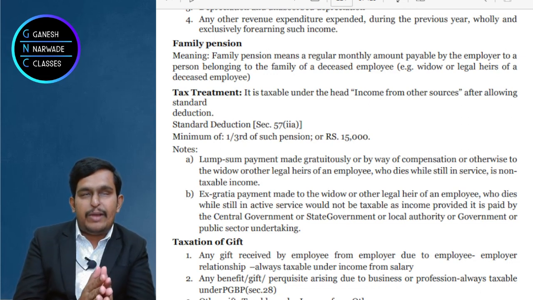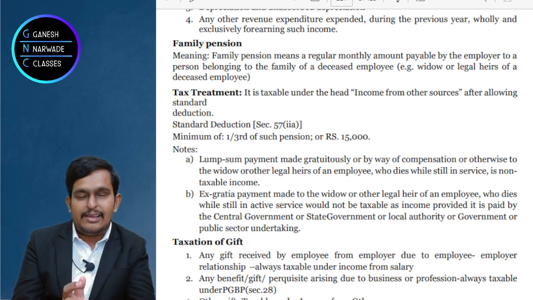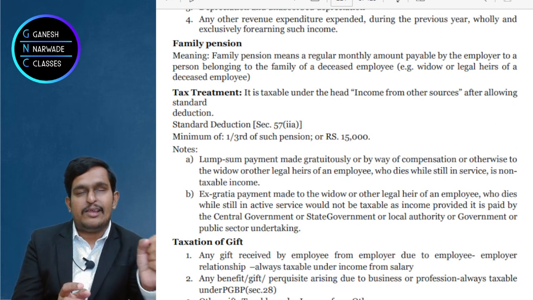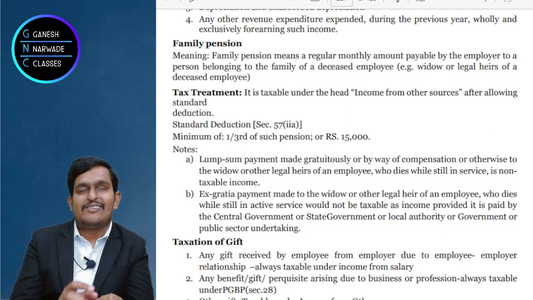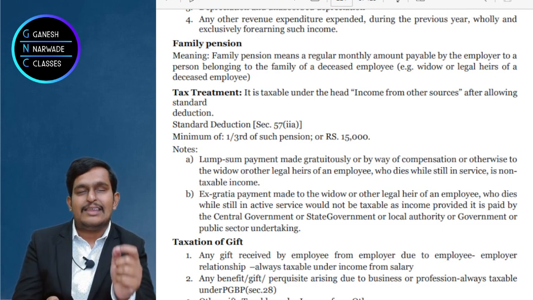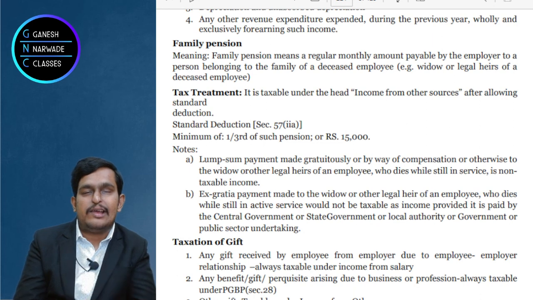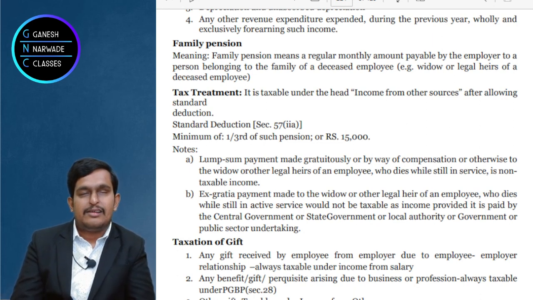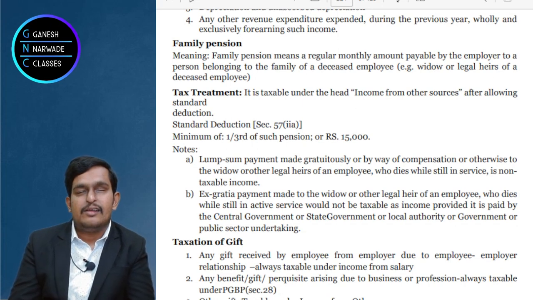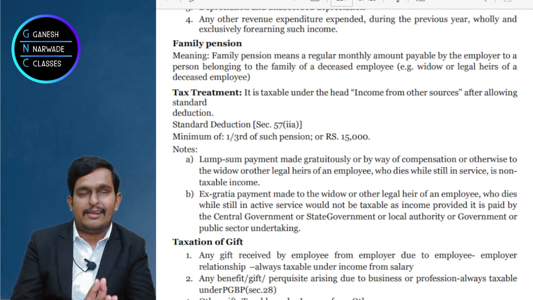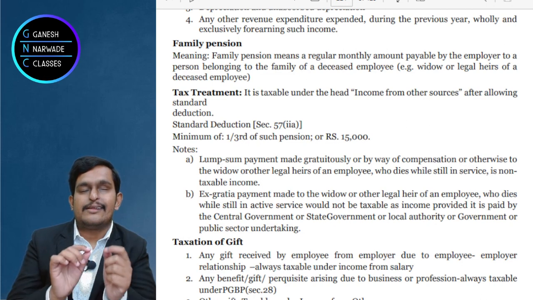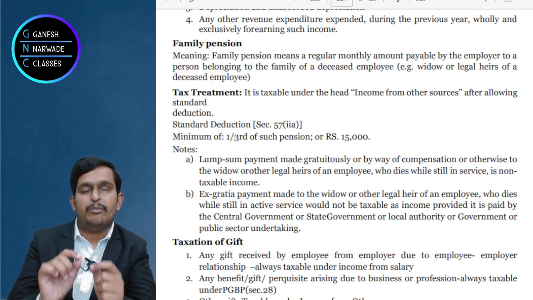So normal pension is given to the employee, but in case of employee's death, his family receives the pension, and that is family pension. Now normal pension is taxable under the head salary because employer-employee relationship is there. But for this family pension, the family member is not an employee, so it cannot be taxed under salary. So it is taxed under income from other sources.